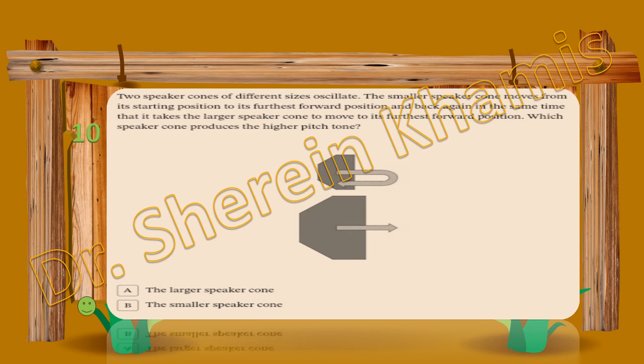Okay, this is the first point that we have. If we have a small area that the sound can move through, you feel that the sound is very high, which means it has high frequency or high pitch. I think you understand this. So the smaller speaker cone will cause a high pitch tone or high frequency. This is the last question of our group today.